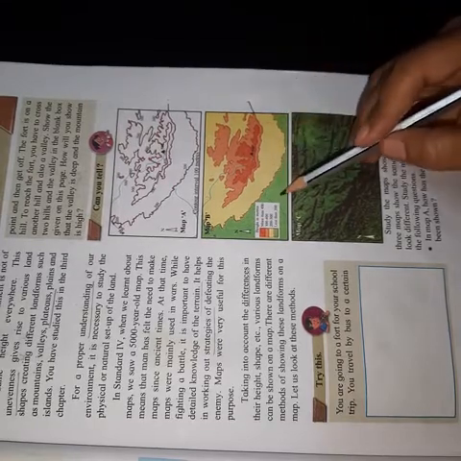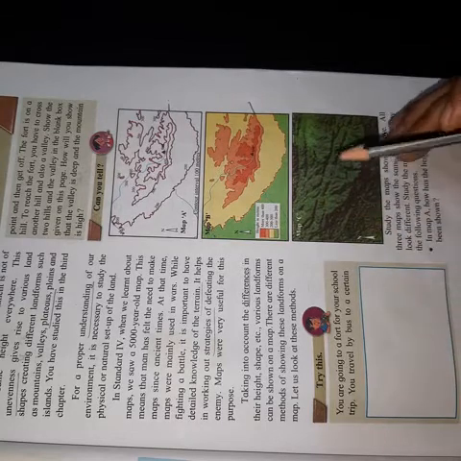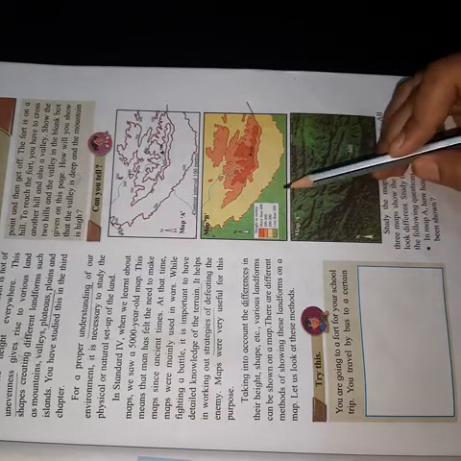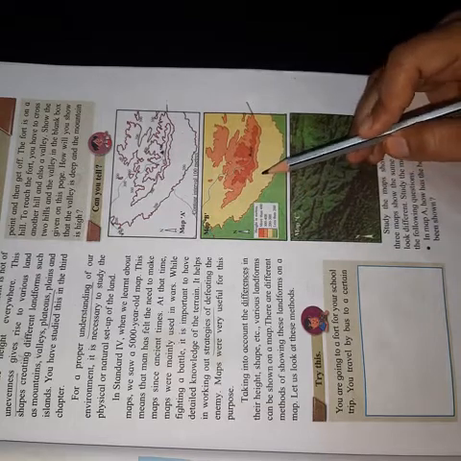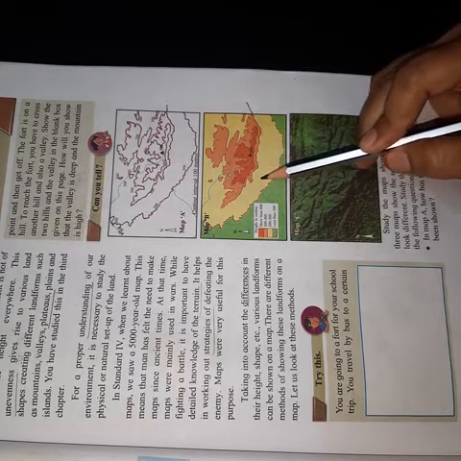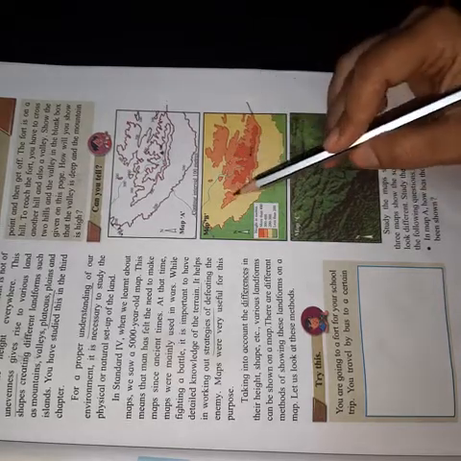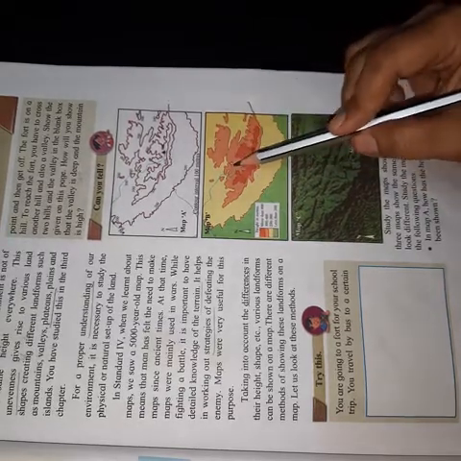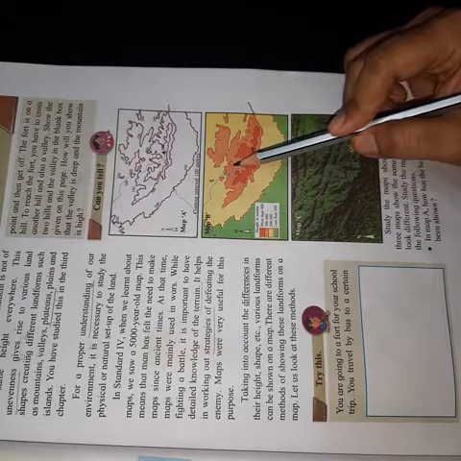The area which is near the river or near the sea, which is the plain area, is given green color, the lowest part of the area. Then the area which has a little more height than the lower part is given yellow color. Then the higher area which has hills and so on is given light orange color.